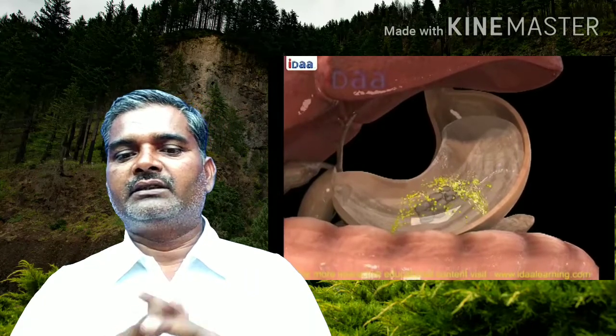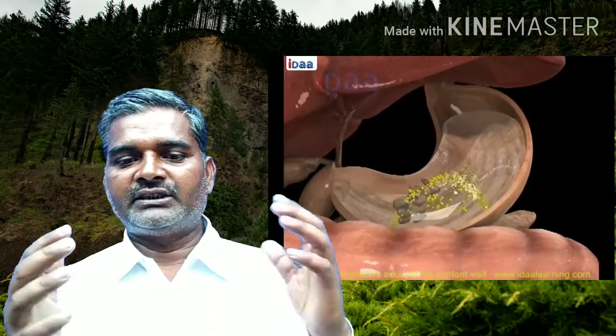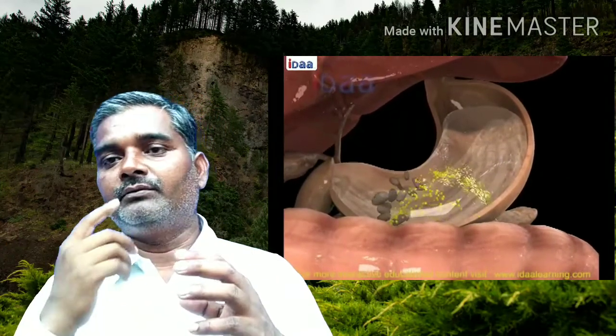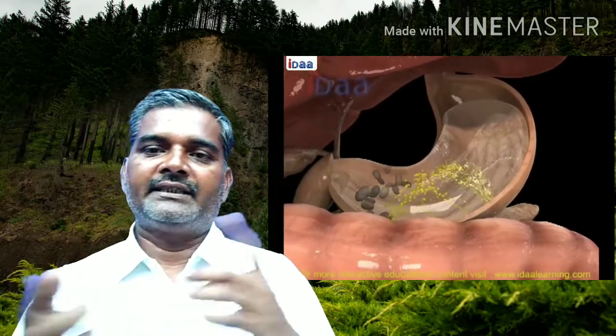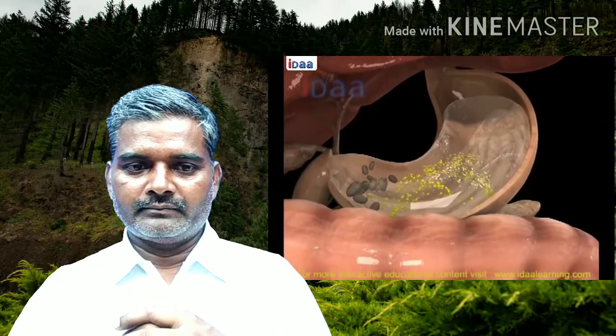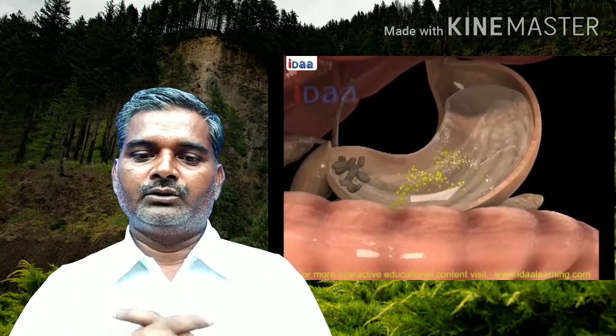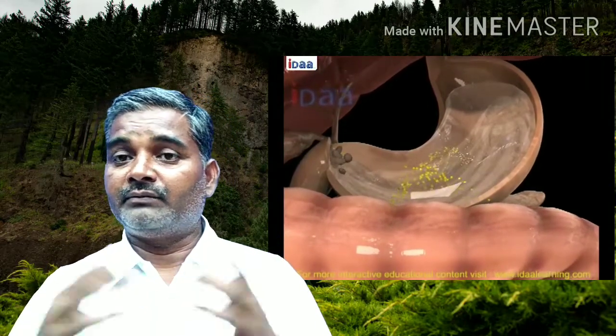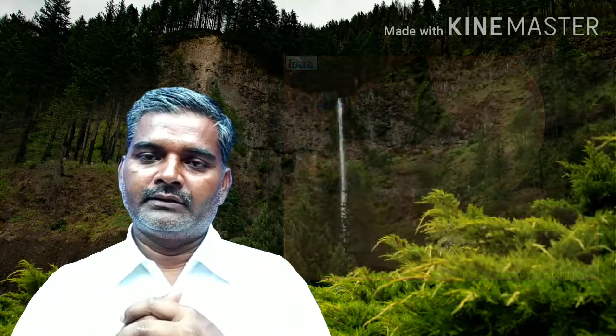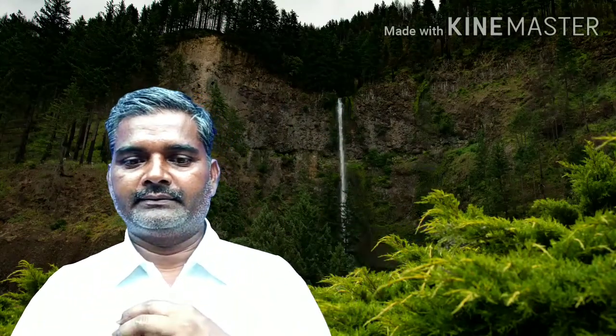You know, the stomach muscles churn the food with gastric juices. The acid present in the juice kills germs which come with food, killed by that HCl, hydrochloric acid.